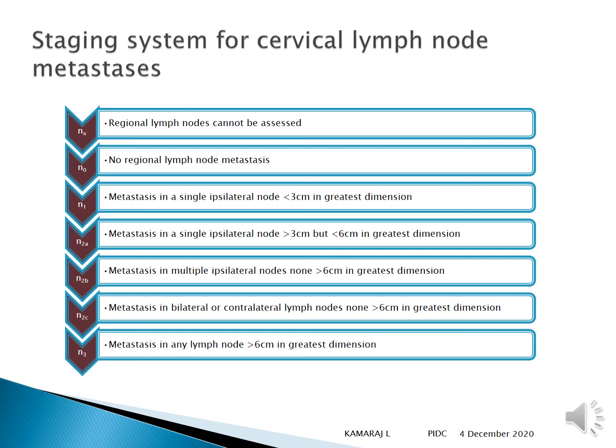So if it is going to be N1, then the metastasis is in a single ipsilateral node less than 3 cm in greatest dimension. N2A is metastasis in a single ipsilateral node more than 3 cm but less than 6 cm in greatest dimension. N2B is metastasis in multiple ipsilateral nodes, none more than 6 cm in greatest dimension. N2C is metastasis in bilateral or contralateral lymph nodes, none more than 6 cm in greatest dimension. N3 is metastasis in a lymph node greater than 6 cm in dimension.